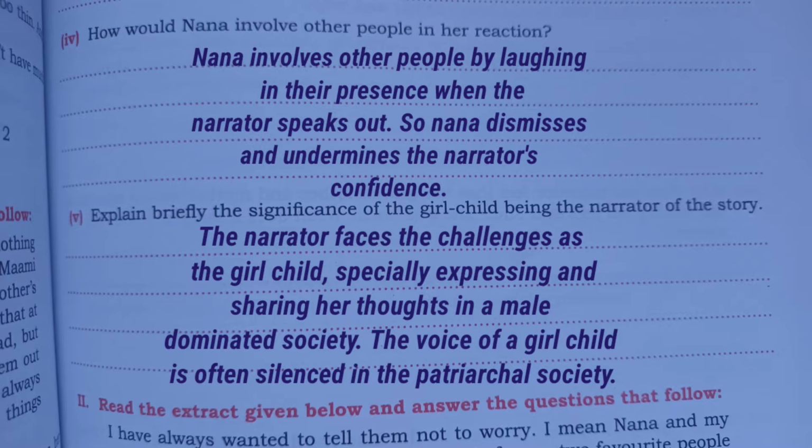Number 5, explain briefly the significance of the girl child being the narrator of the story. So the answer will be, the narrator faces challenges as a girl child, especially in expressing and sharing her thoughts in a male dominated society. The voices of the girl child are often silenced in the patriarchal society.